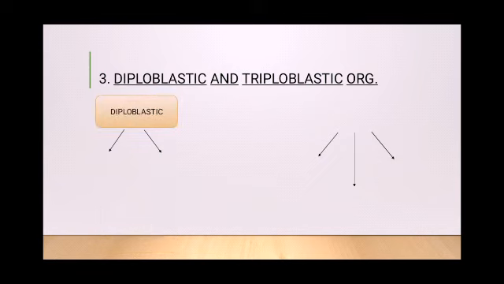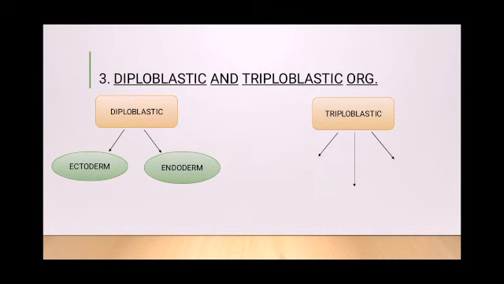So, there can be diploblastic animals and also triploblastic. So, when do we say diploblastic? When in animals, their cells are arranged in two embryonic layers, it is called diploblastic: an external ectoderm and an internal endoderm. And an undifferentiated layer called mesoglea can be present between the ectoderm and the endoderm.